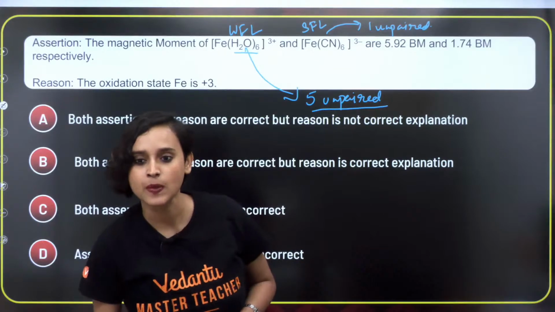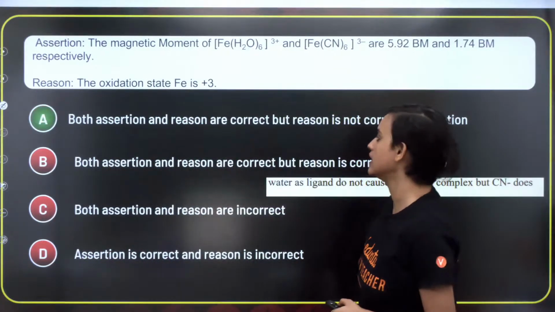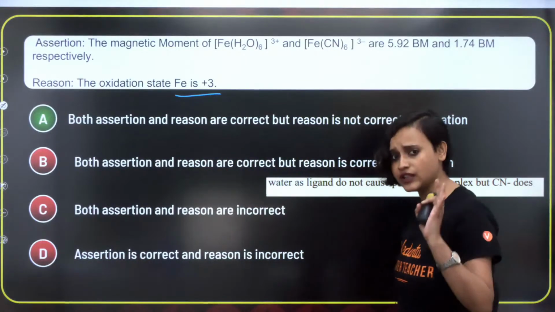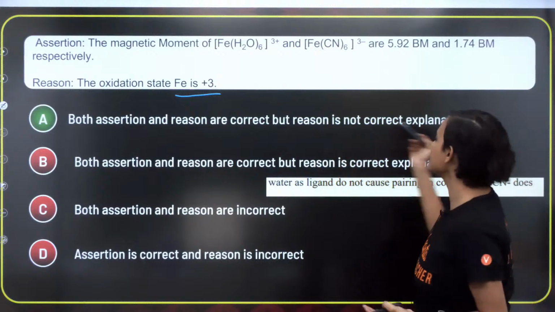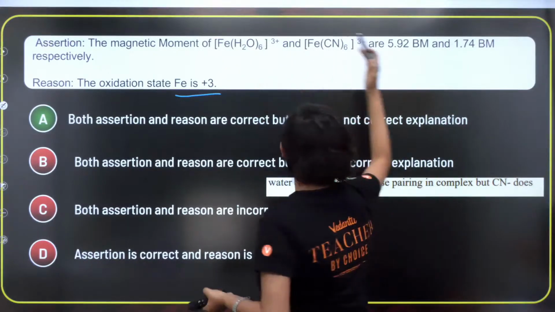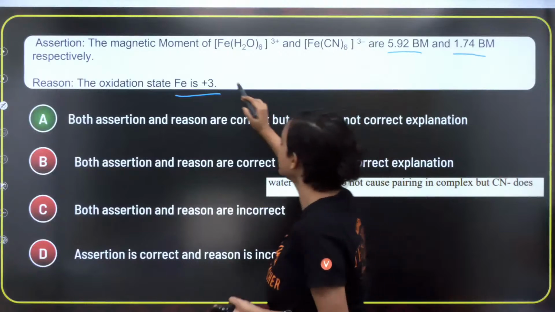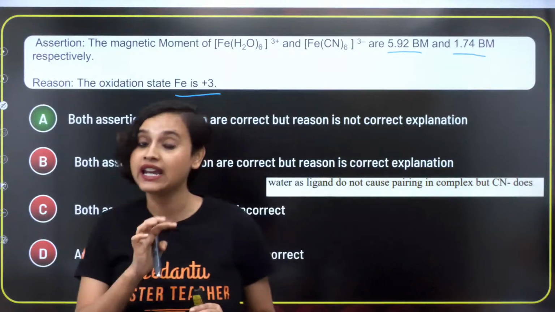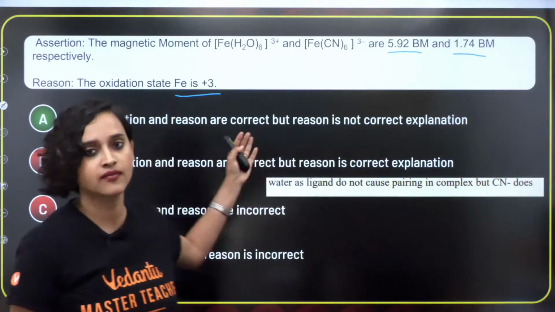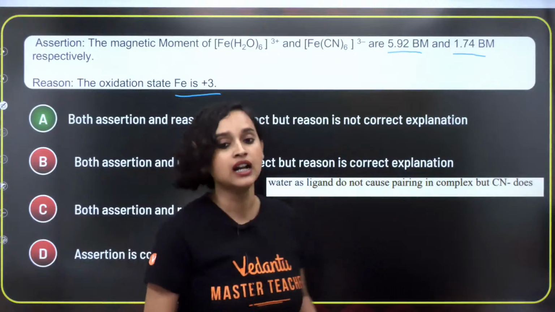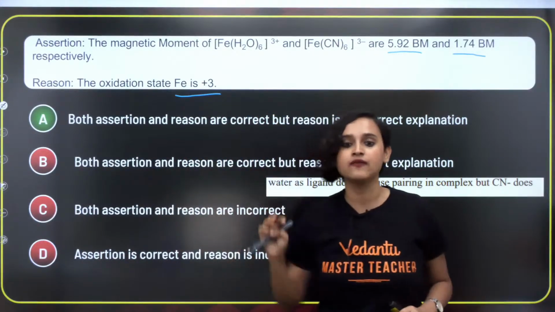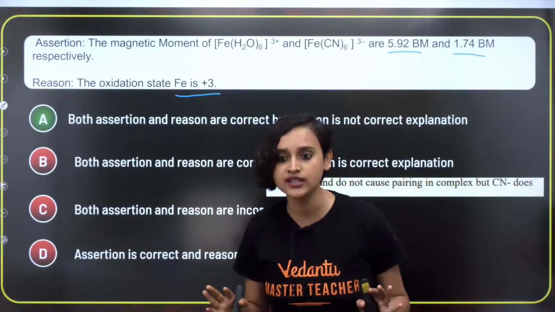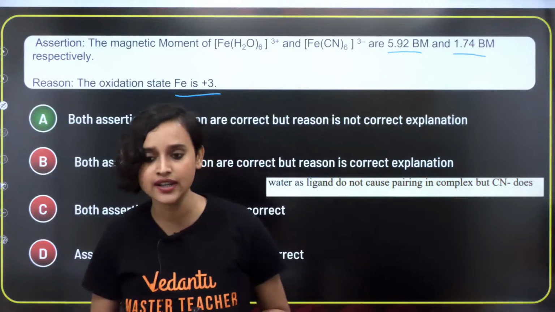So what is the answer, guys? The answer is both assertion and reason are correct. Yes, Fe is in the +3 state, definitely. You can calculate it. But the reason is not the correct explanation. The correct explanation, because of this Bohr magneton and this Bohr magneton, is that this is a weak field ligand, this is a strong field ligand. If the answer was anything related to ligand, then that could have been the correct answer, right? But till now, we have figured out that the reason is not the correct explanation. Right, everybody? Make sense?